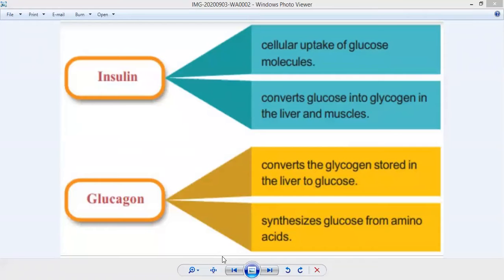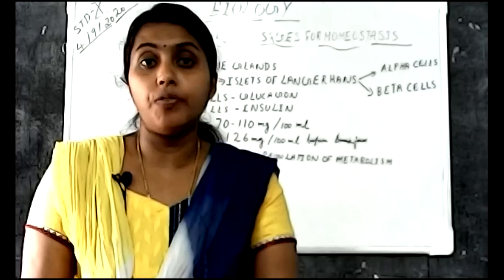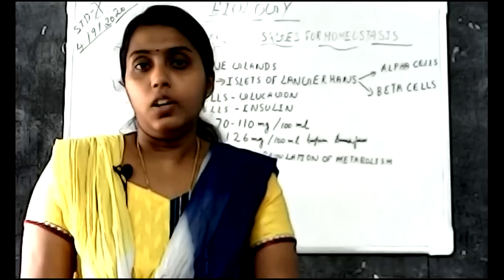So if the body needs glucose, at that time glucagon will convert amino acids into glucose. So glucagon does two things: one, glycogen is converted into glucose, and another, amino acid is converted into glucose. Understood? So these are the functions of insulin and glucagon.